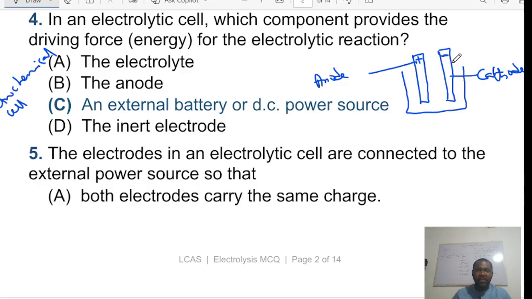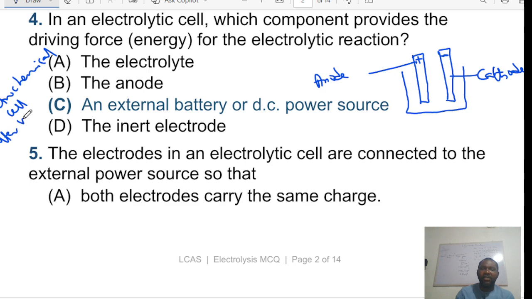Okay, and another thing I want you to remember is that one of the major differences between an electrolytic cell and an electrochemical cell is that an electrolytic cell converts electrical energy to chemical energy. That means through the supply of electric current, chemical substances are produced. An electrolytic cell is used to produce gases and metals, and sometimes some solutions.